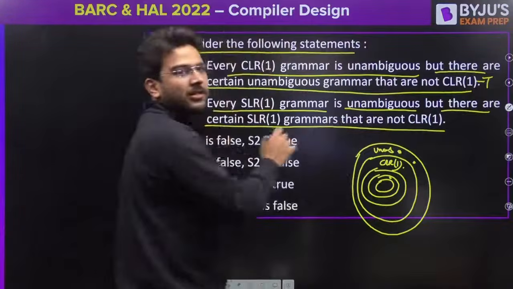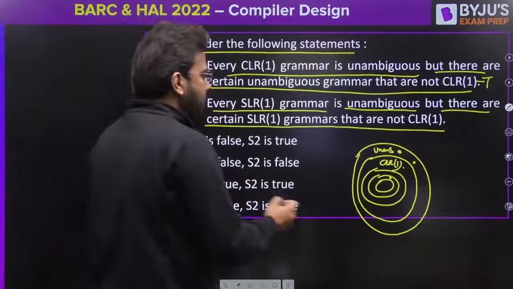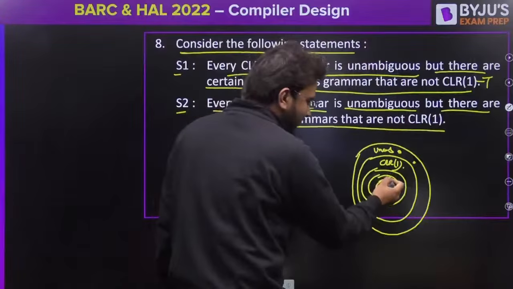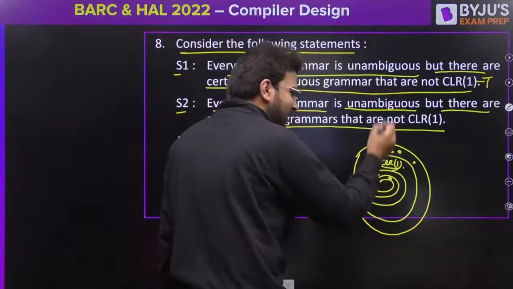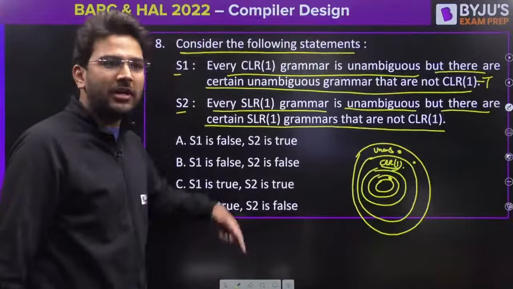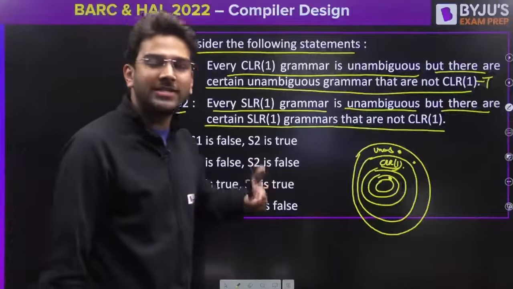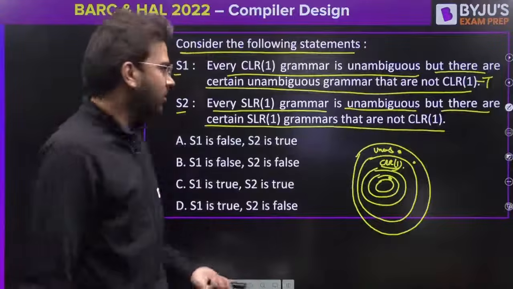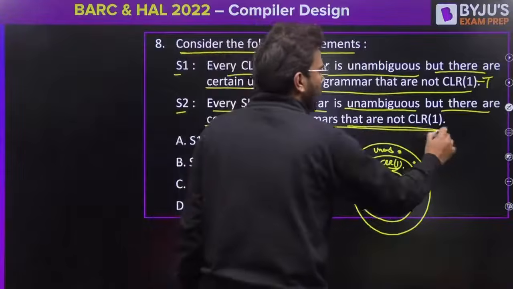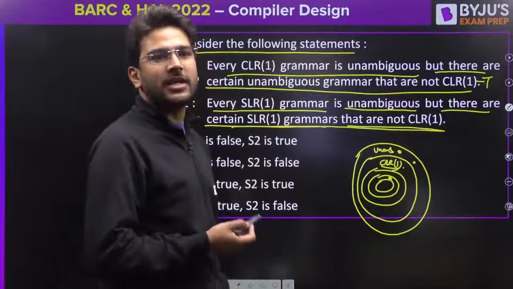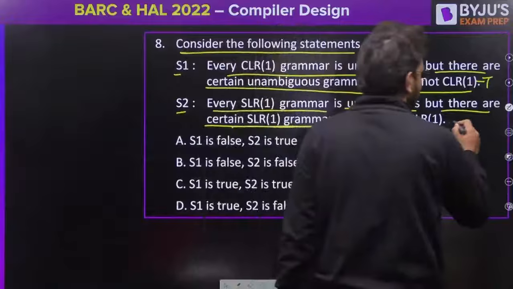Now this is a conflicting statement. Why? Because if you have certain SLR1 grammar, definitely it will be CLR1 also, because SLR1 is a subset of CLR1, correct? But here it is saying there are certain SLR1 grammar that are not CLR1. So this is incorrect. This is false.